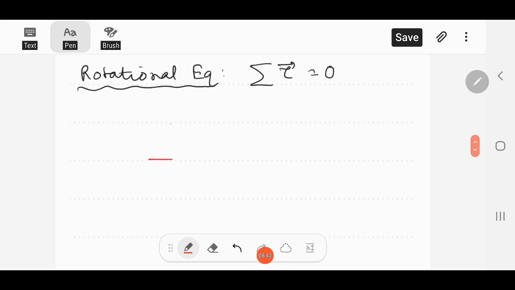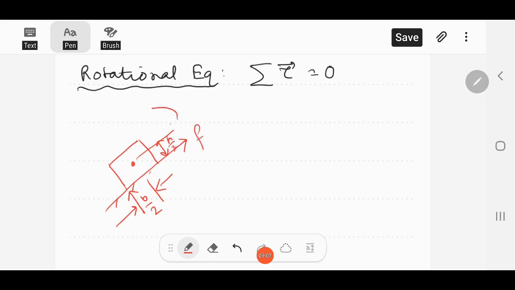So let's draw the picture here. So this is B. So this N is acting here. So this distance is B by 2, and the frictional force is acting at a height H by 2. So this frictional force is producing an anti-clockwise torque, and this one is producing a clockwise torque.